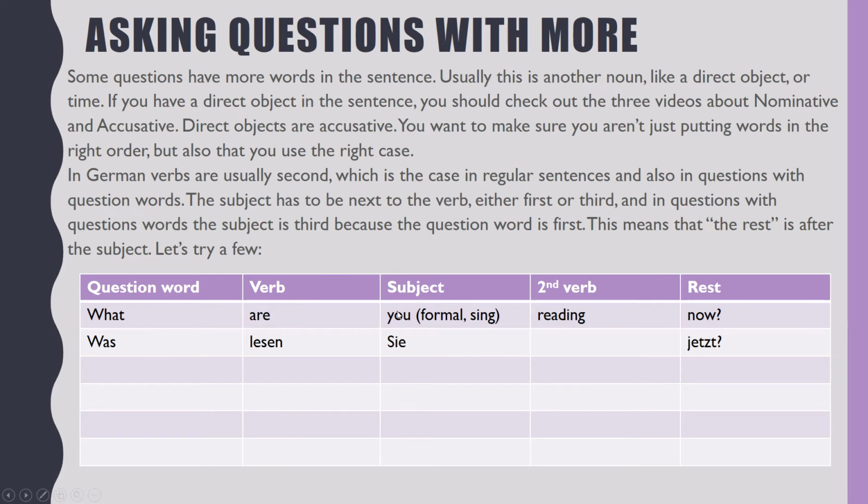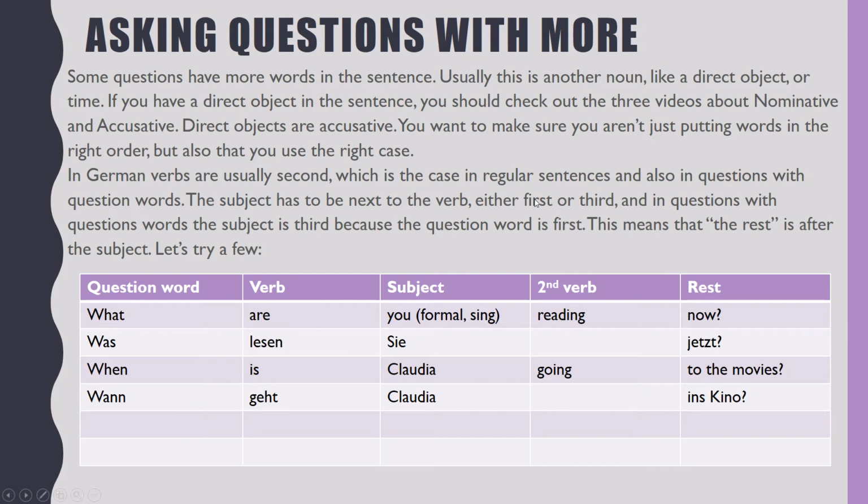It's not what are you now, it's what are you reading now. Are reading is lesen. The next question. When is Claudia going to the movies? You could always pause the video after I tell you the sentence in English and try it in German on your own. For this question, we have Wann geht Claudia ins Kino?